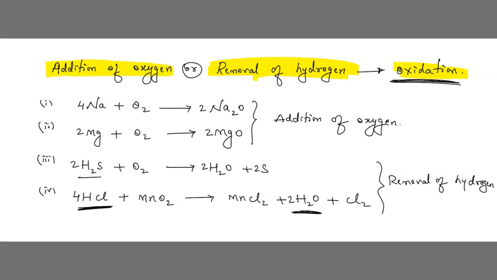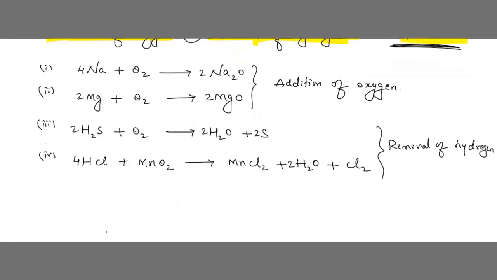Here also in H2S we see, with H, S is there. But now what we can see here, with H, O is there. That is nothing but, we call this removal of hydrogen. So these both are examples of oxidation reaction. Understood, children, what is oxidation?